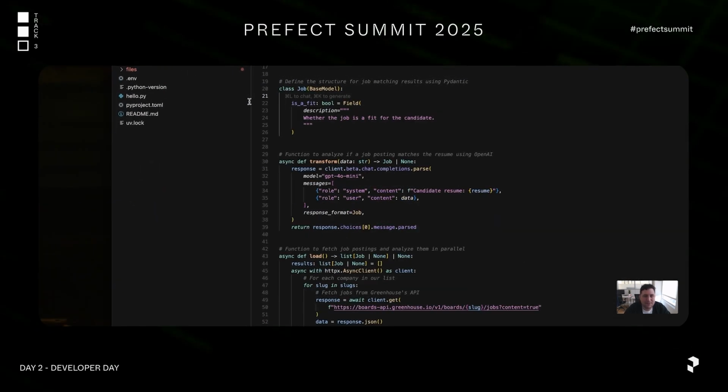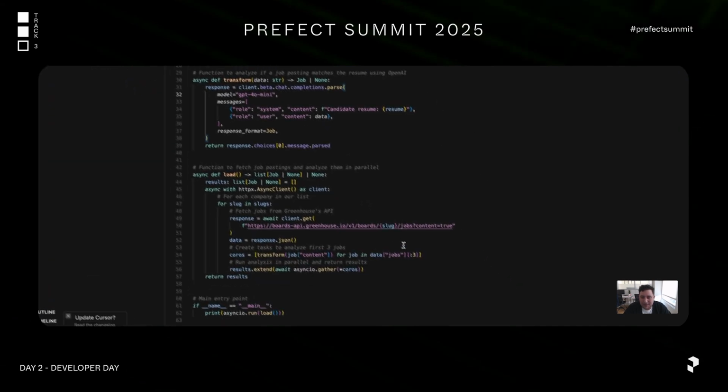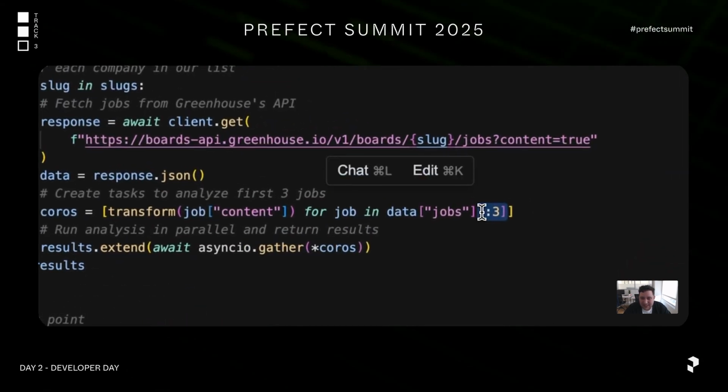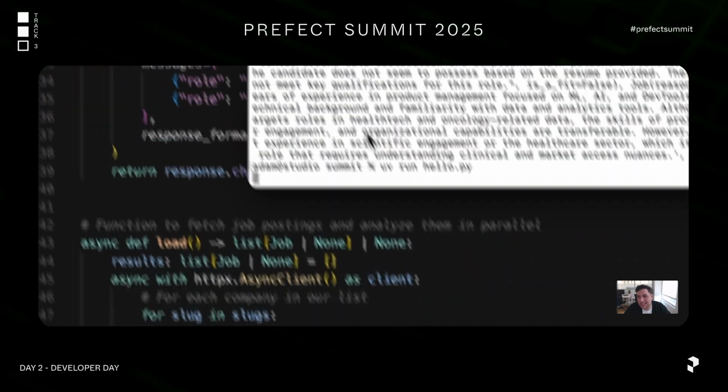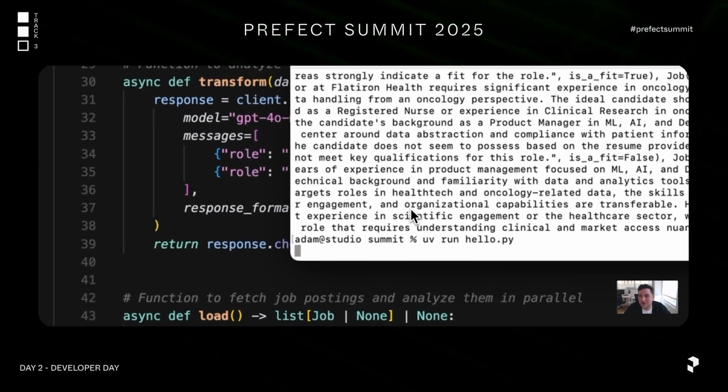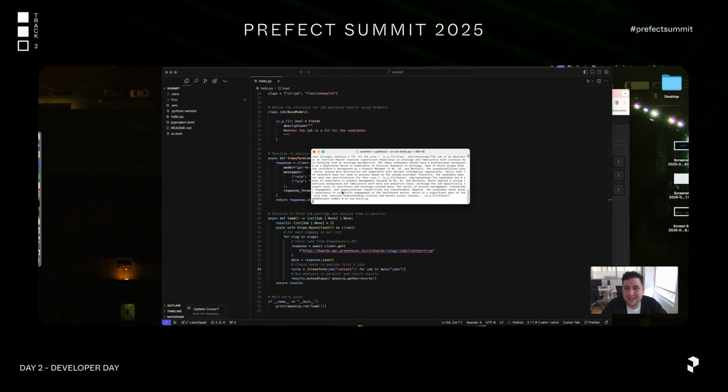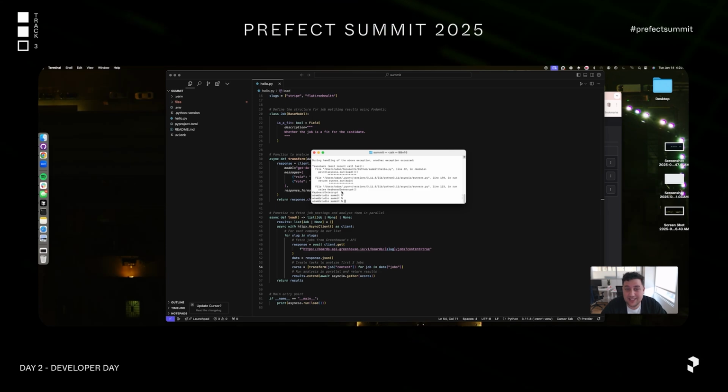So I'm going to get rid of this. Now, if I want to get rid of this, I'll show you what happens. The second that I run this, it hangs forever. It hangs forever. I have no observability into what's going on here. It's just this giant black box and I'm sitting here waiting, wondering whether or not something crashed. And so this is the first place that I would bring in a tool like Prefect, just to understand what the heck is going on as I try and execute this. So I'm going to cancel this.